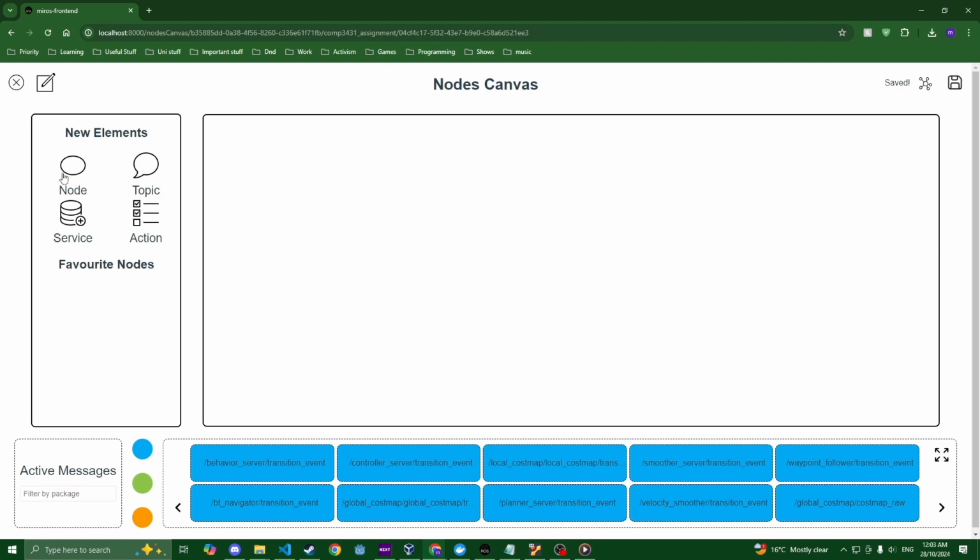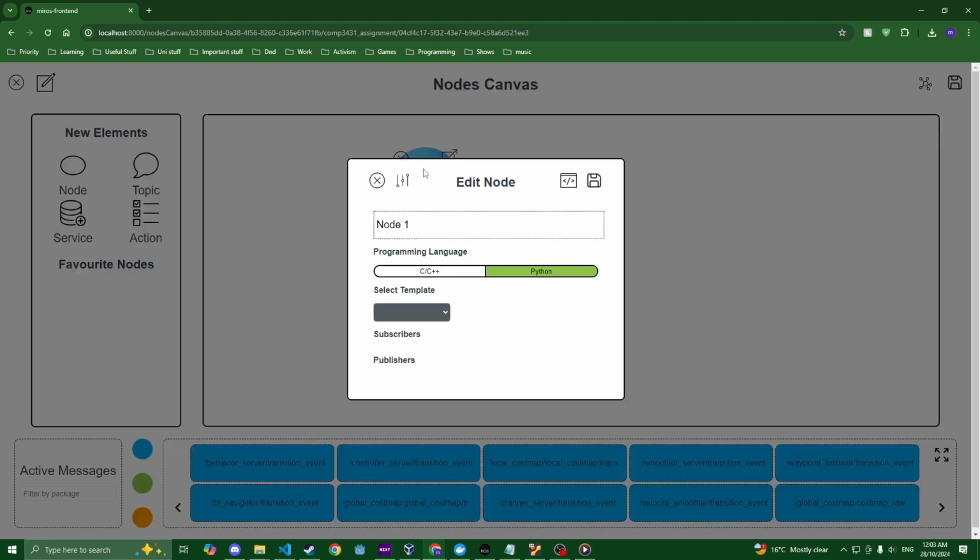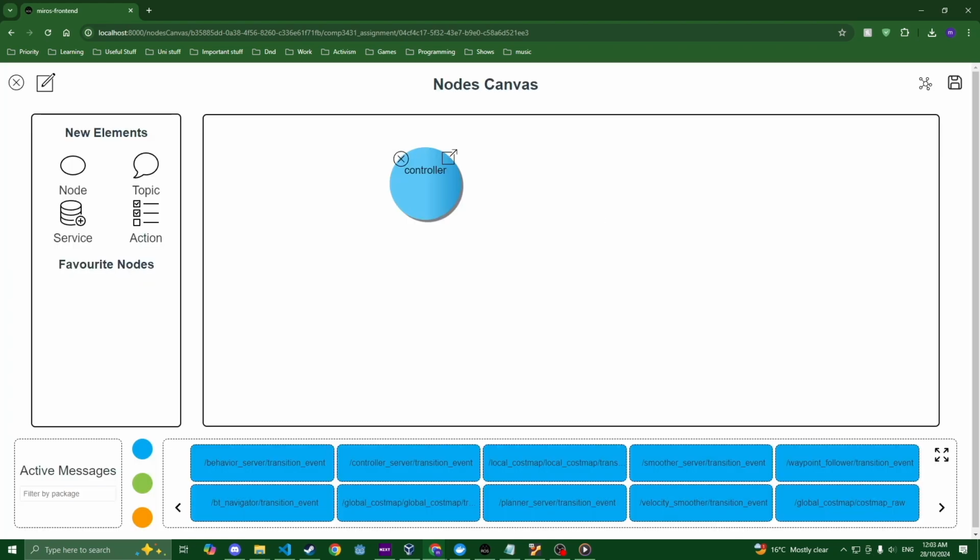So here we want to create a new node that we're going to use to control the assignment, so we'll call this node controller. You can double click on the circles to edit them and stuff like that. So now this node is going to be subscribing to ODOM, publishing to the goal pose from nav, and publishing to the marker topic as well, so that it can map its path.